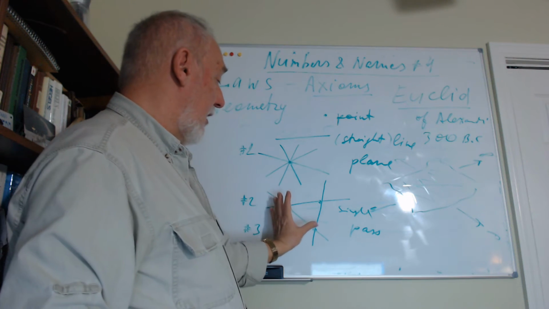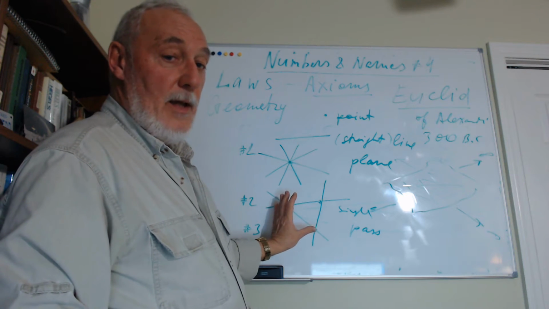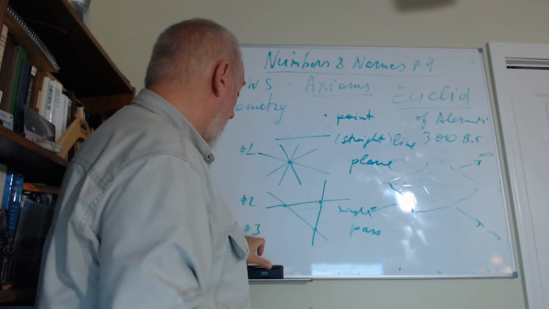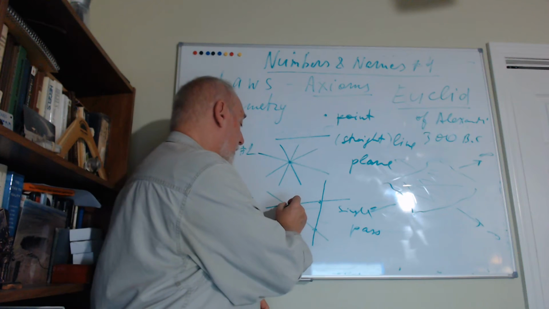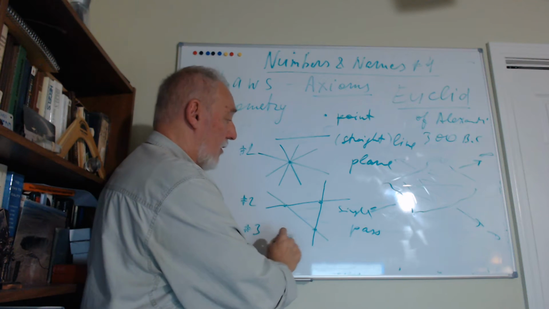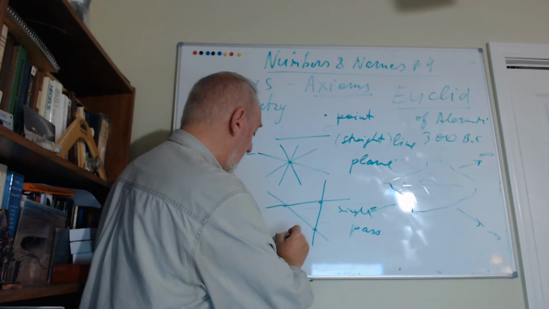And again, those lines are single, because if you have 2 points, they can lie only on one line, not other lines. And axiom number 3 says that if you have 3 points, whatever lines are, they can lie on only one plane.